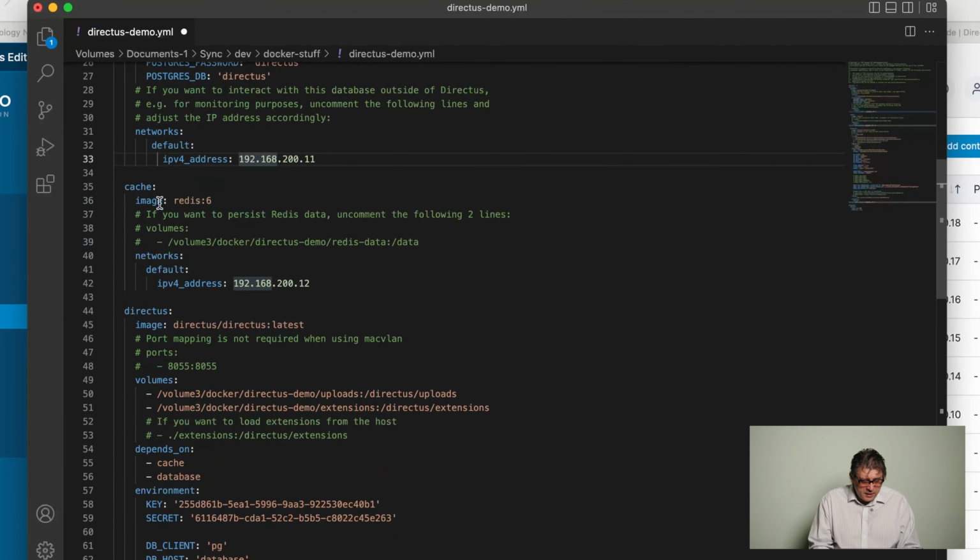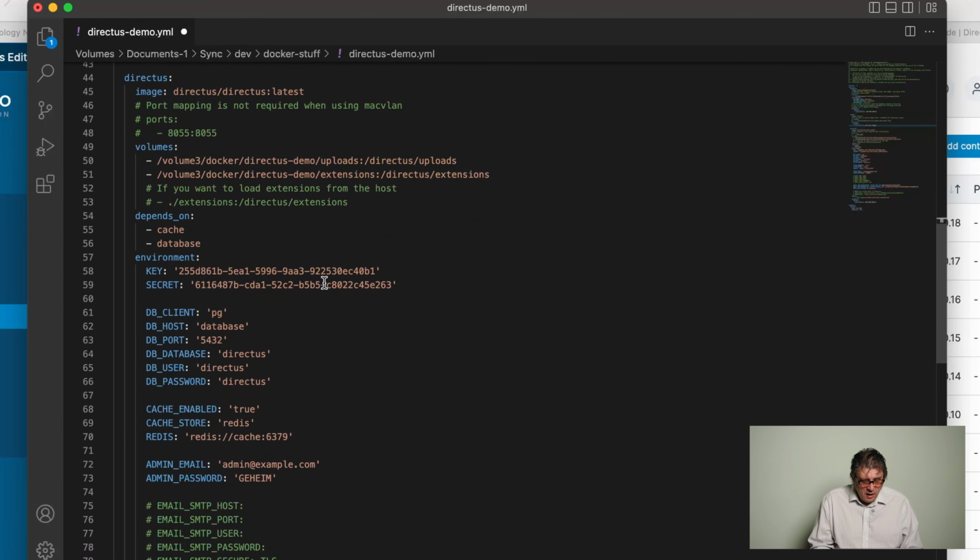Next we have the section Cache, which is Redis. In my opinion, it's not really necessary to persist Redis data, but if you would like to do that, you can do it by unhashing these two lines, volumes and this line here, but then also please create the appropriate subfolder in the Directus folder on your Synology. Otherwise, this will not work. Next, of course, like just before with the database, we have to supply an available IP address here from our MacVLAN. Now comes the interesting part with the Directus section itself.